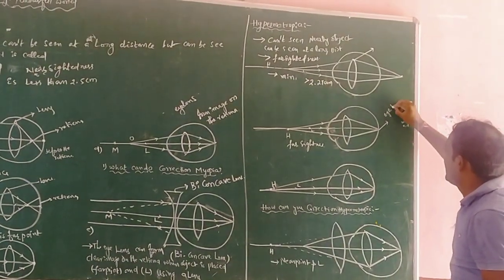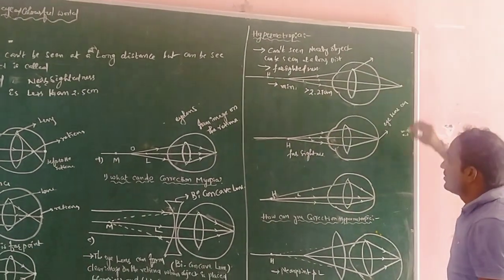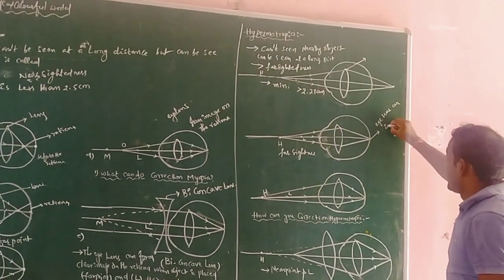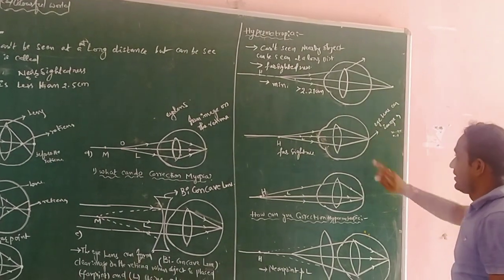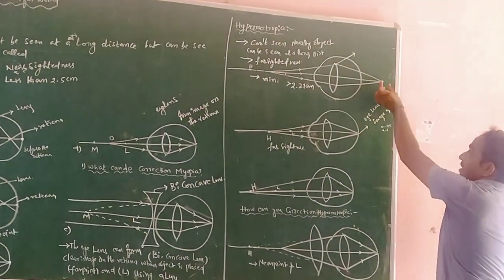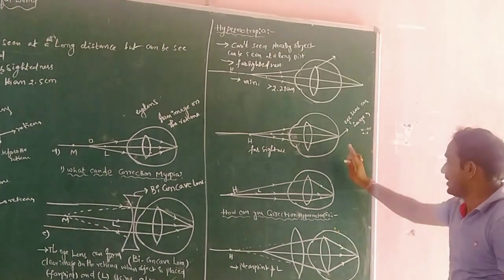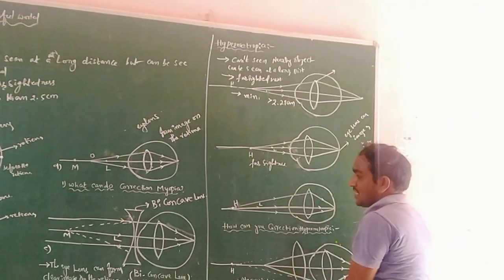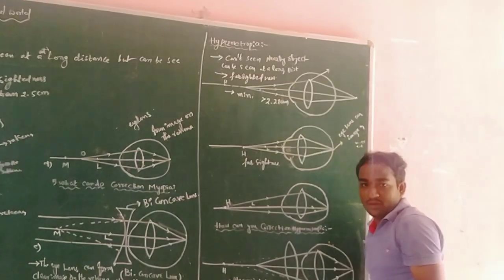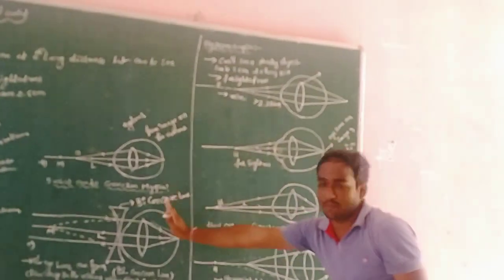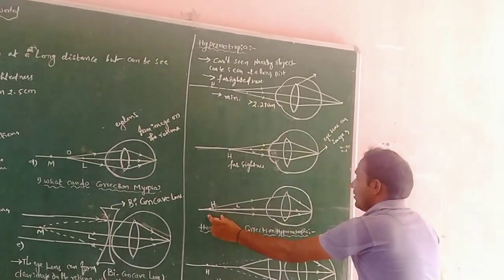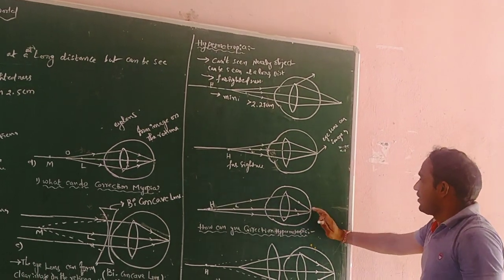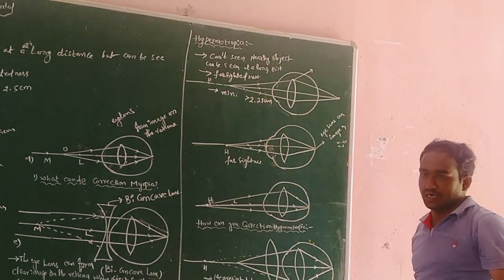Otherwise it is beyond the retina; here it is on the retina. Also, if the object is beyond the far point, the eye lens can form the image on the retina.